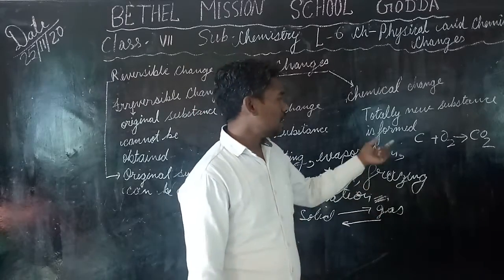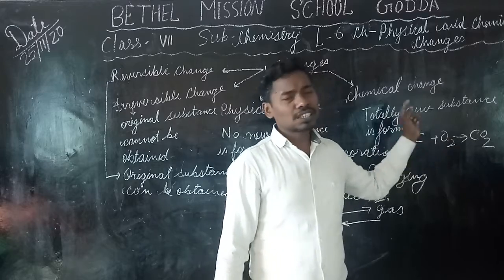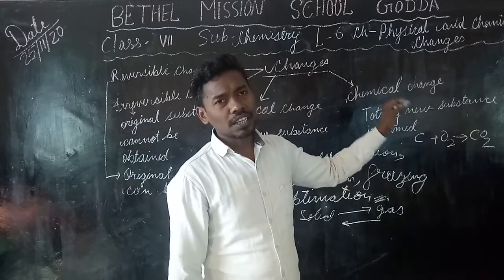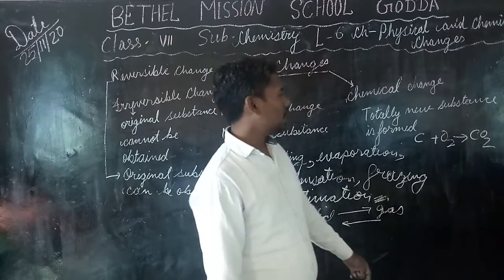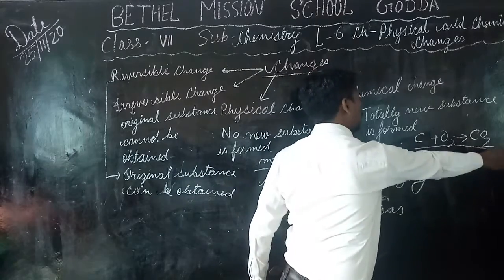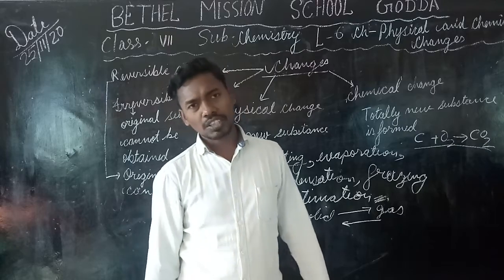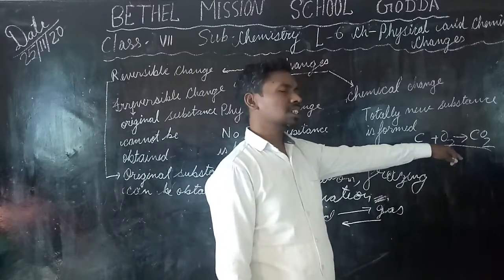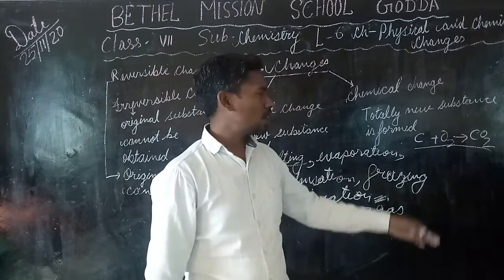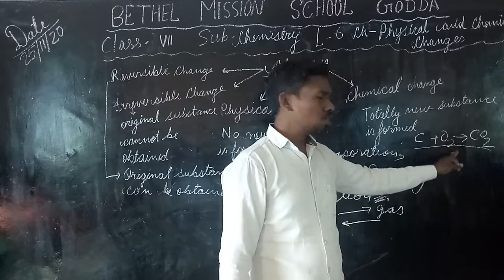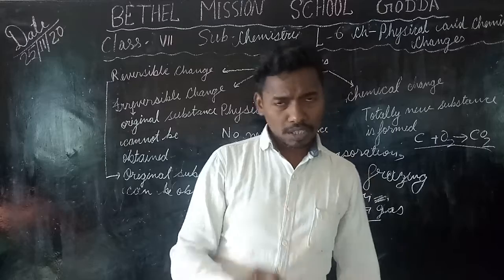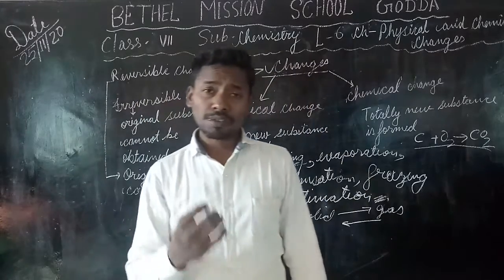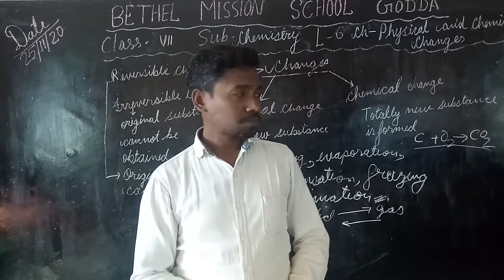You understand, its physical as well as chemical characteristics are changing. That is why this change is called chemical change. And this process is irreversible. We cannot get back carbon and oxygen from carbon dioxide by simple physical methods. This is a very difficult task.